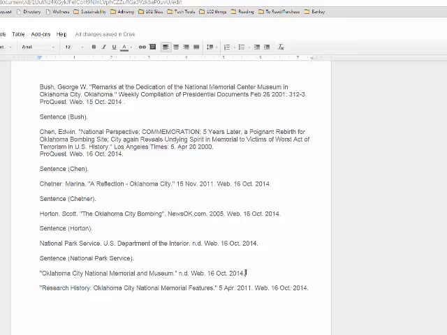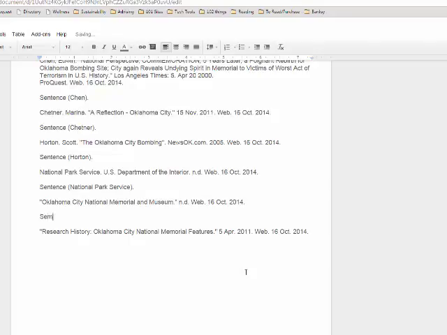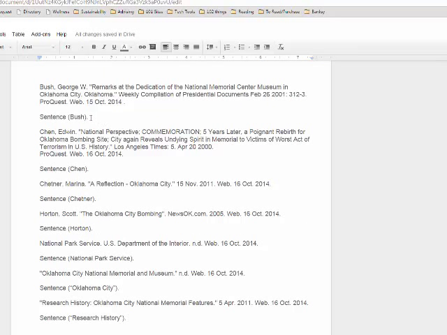So let me give you a little bit more help. You would have your sentence, and then you would do quotation mark, Oklahoma City, period. And then for this last one, similar, it would be sentence, parentheses, research, history, period.